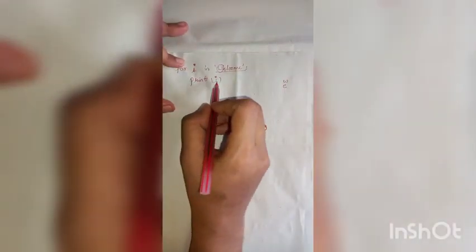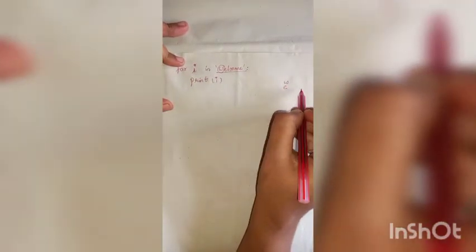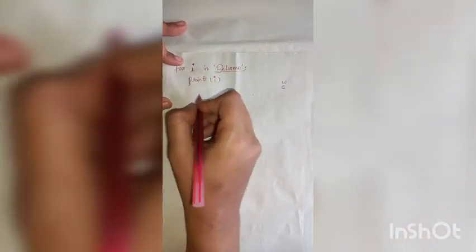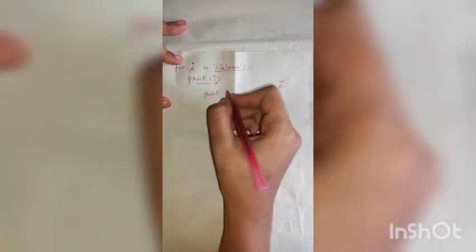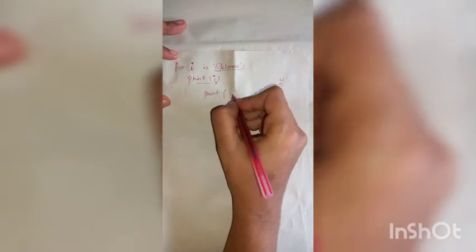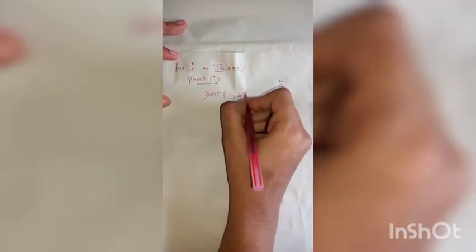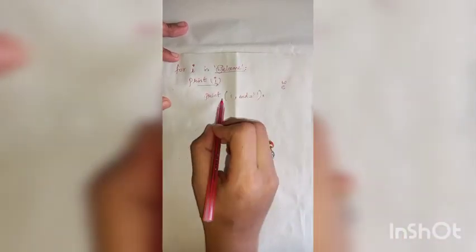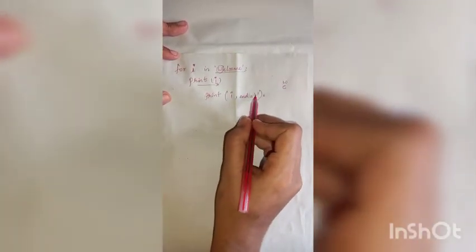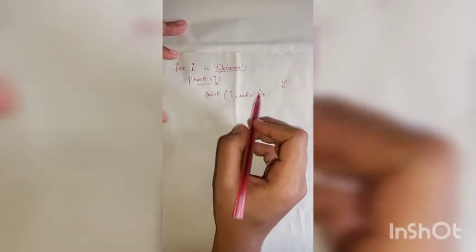If we want to print these values of I in the same line, instead of this statement we have to write print I, comma, end equal to, like this. So print I, end equal to an empty space.